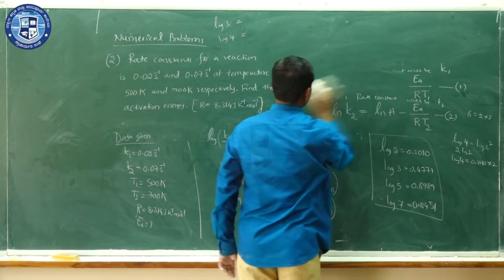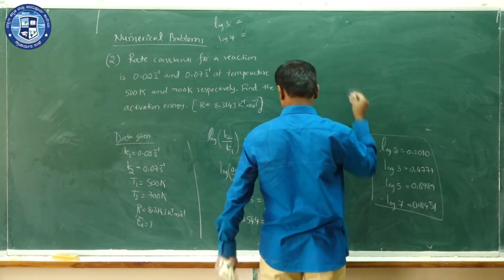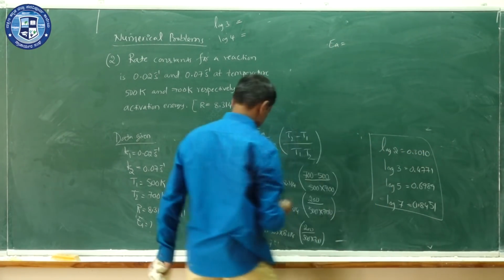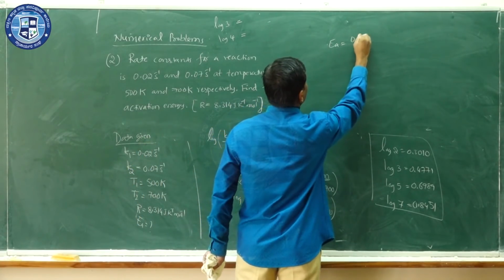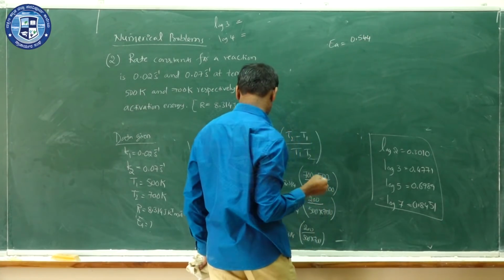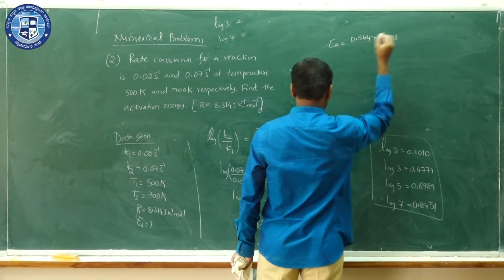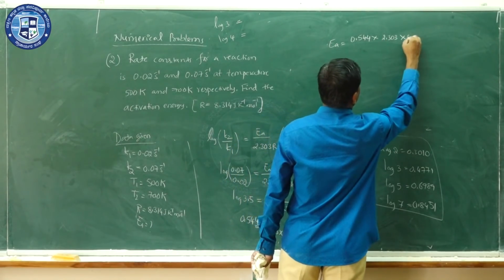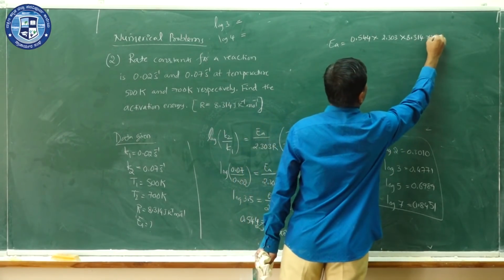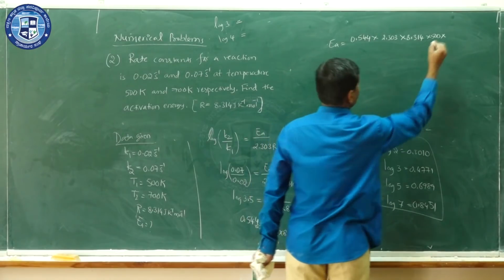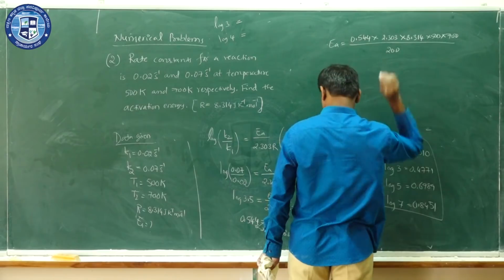Rearranging this, EA is equal to 0.544 into 2.303 into 8.314 into 500 into 700 divided by 200.